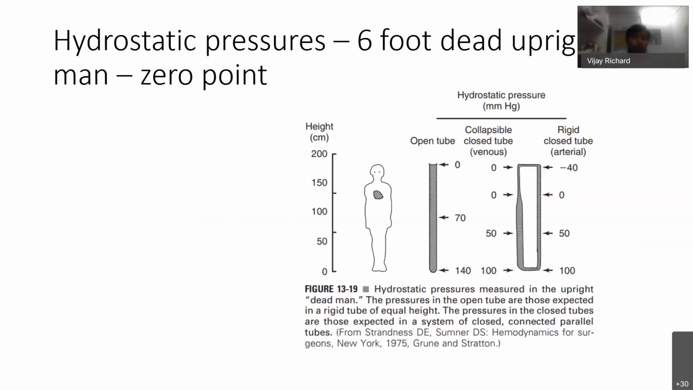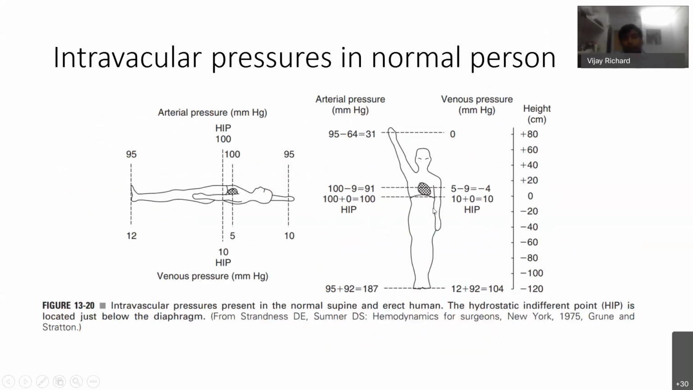In a normal person, the hydrostatic indifferent point is just below the diaphragm, and in a supine position, it is just at the level of the right atrium. But the arteriovenous pressure gradient is the same in the supine position, around 80. Between 95 and 12, it is the same, and between 187 and 104, again it is the same. So the pressure gradient is maintained.